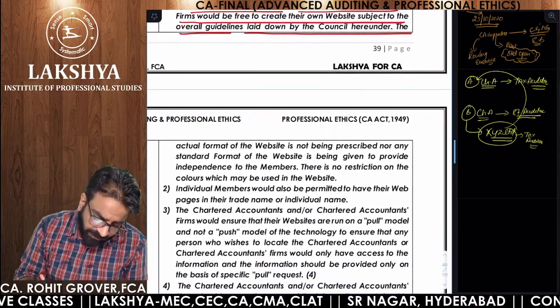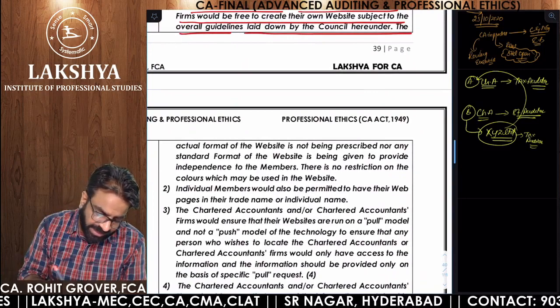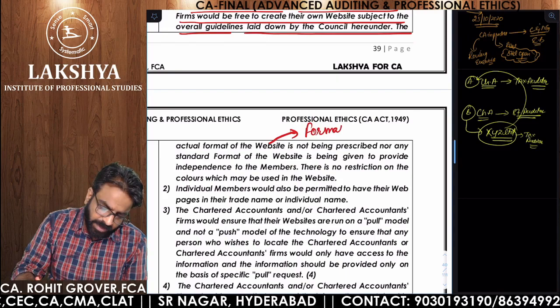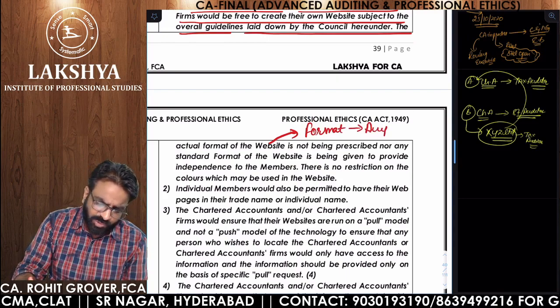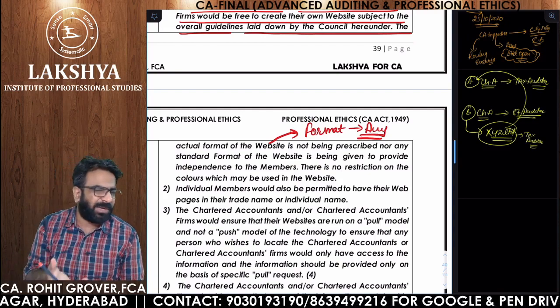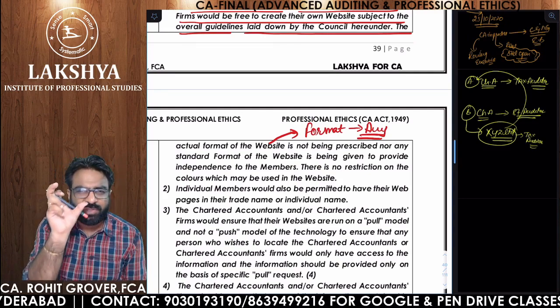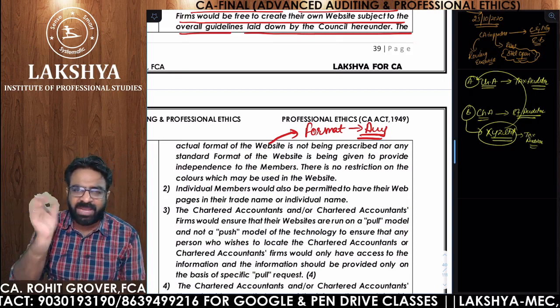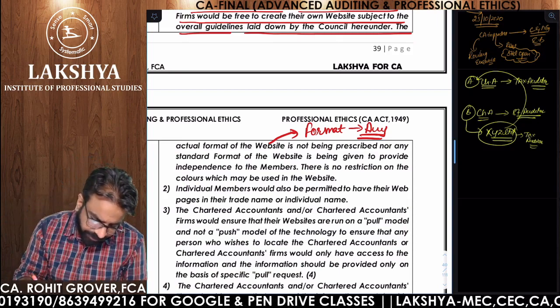The actual format of the website is not being prescribed, not any standard format. So the format can be any. It means you can choose any design for a website. A particular format or a particular choice of color should be there? That is not ICAI saying. The format can be any. No problem with the format.